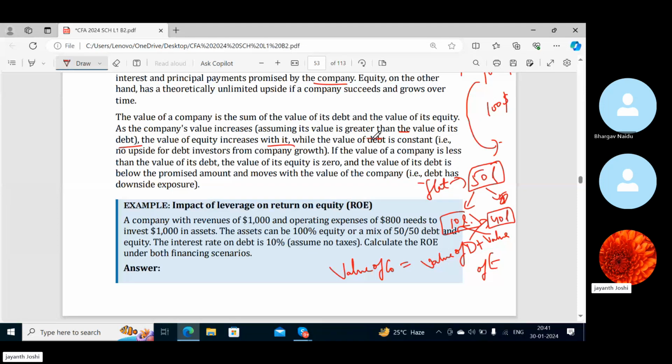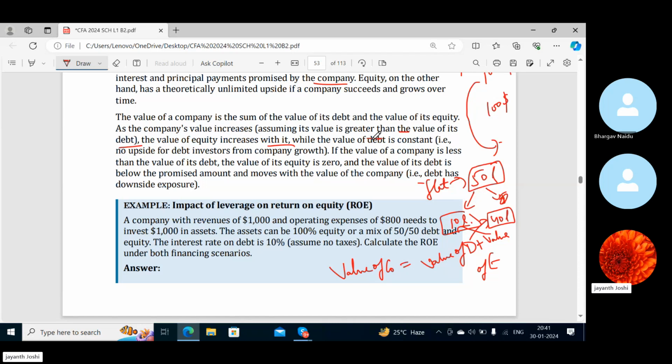See what happens, only the equity may go up or it may go down. But for the debt holders, the bond holders, or let's say the company has taken a loan, the value of that loan or debt is going to be the same amount. It's not going to change because you have borrowed that much and you will be paying back that much.